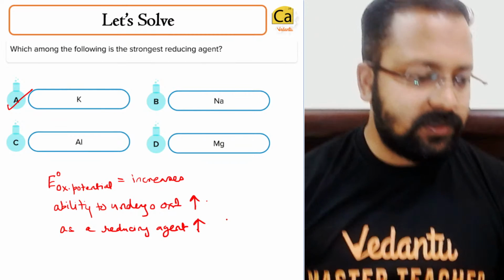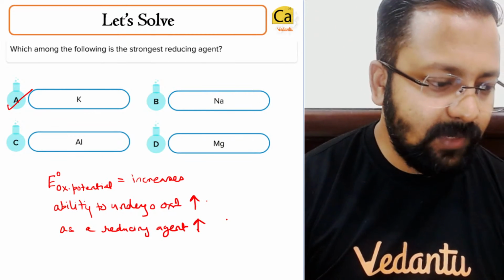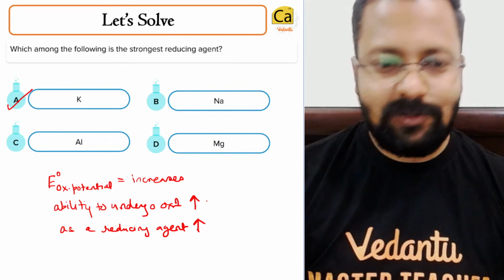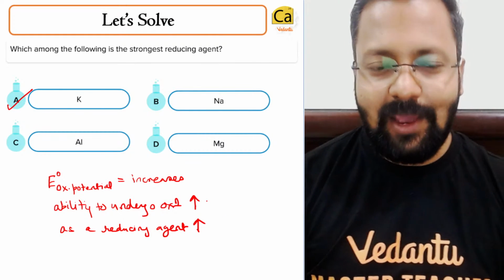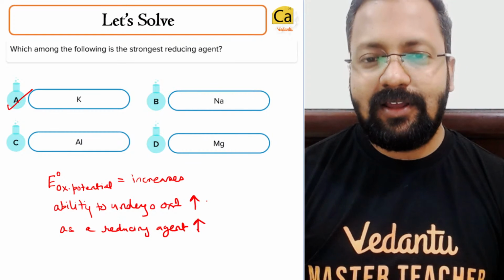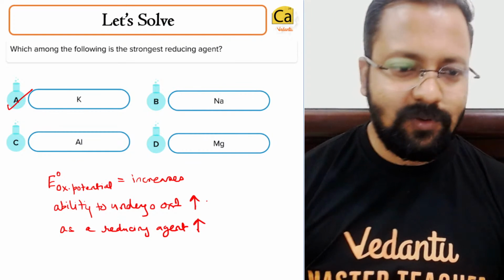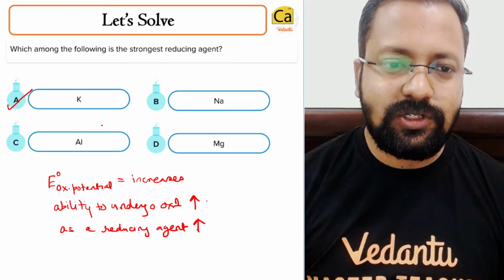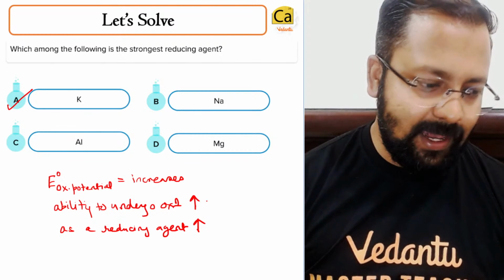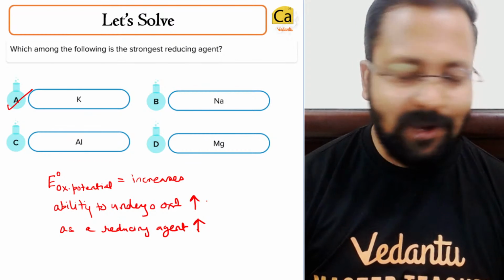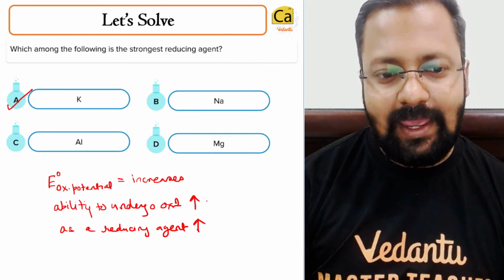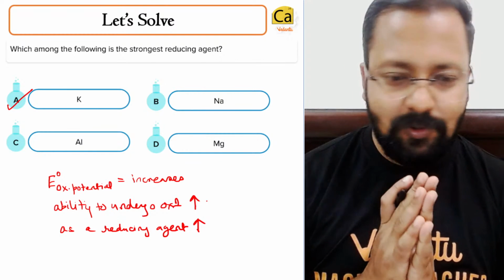It increases. Okay, what is meant by aqueous solution? Aqueous solution is a solution of a particular substance in water. The right answer for this question turns out to be A. I hope this is understood to you guys.